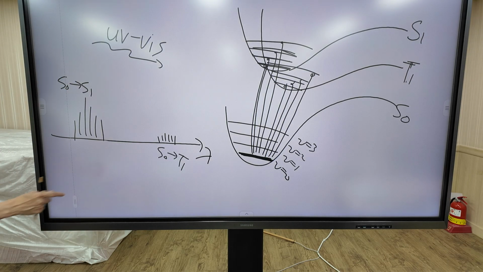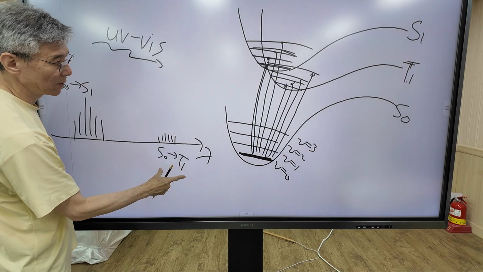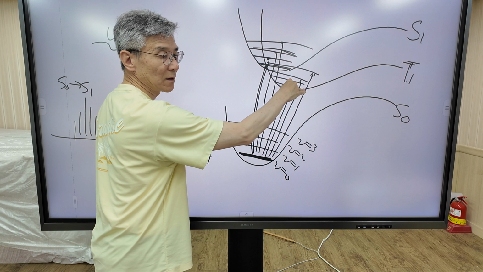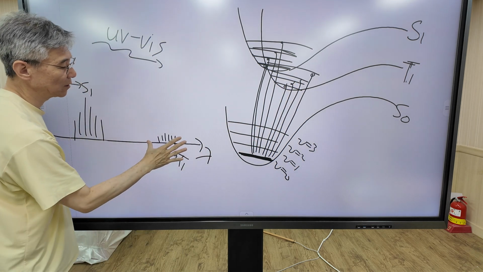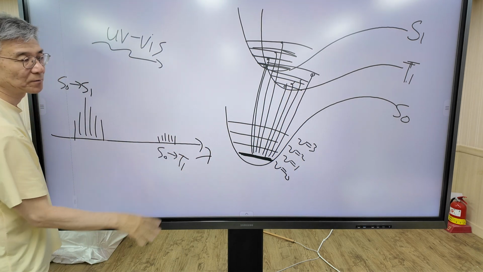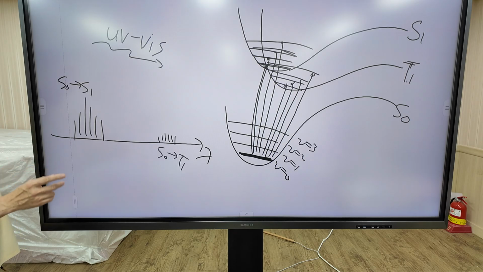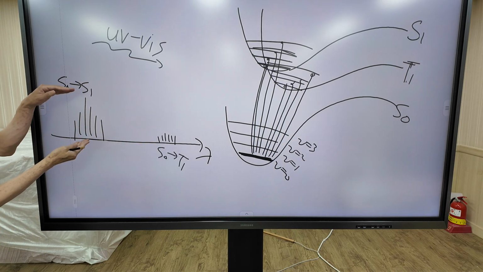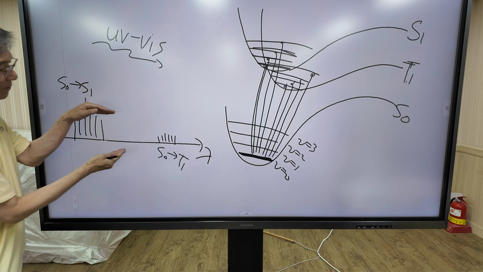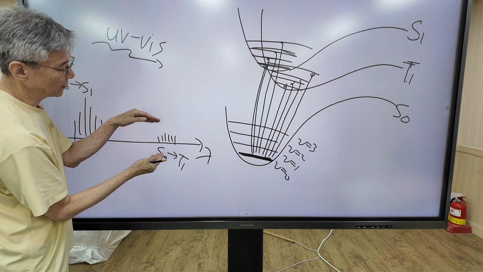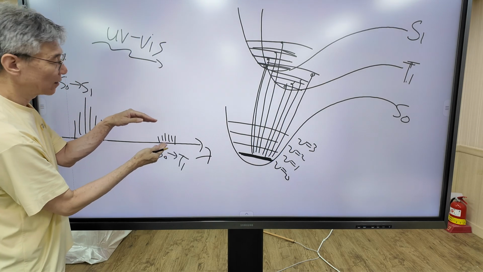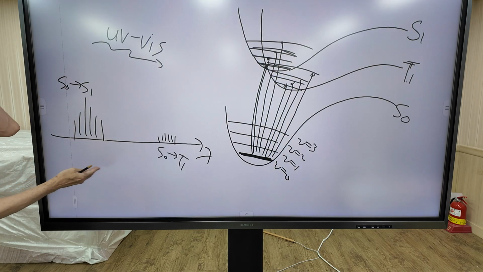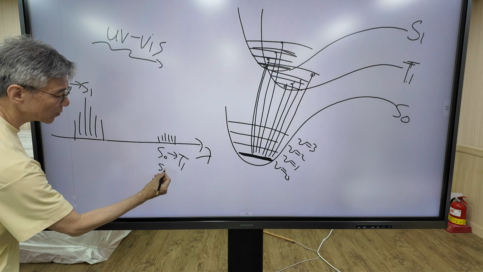It is in the long wavelength region because the triplet state is lower than the singlet state. But please note that the intensity is different. The S0 to S1 transition is stronger than the S0 to T1 transition. The S0 to T1 transition is weaker compared to the S0 to S1 transition. Why? This transition is spin forbidden.